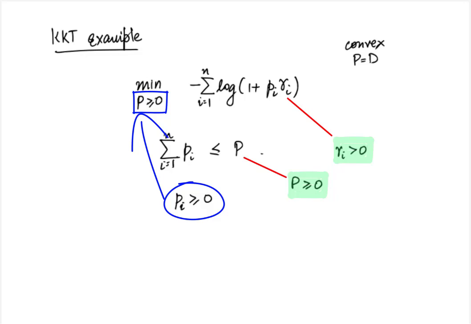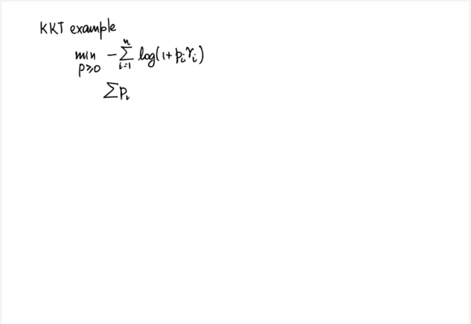Let us associate the dual variable lambda with the constraint summation over i from 1 to n of p_i less than or equal to P. So let us write down the modified problem formulation. We need to minimize over p non-negative the minus of sum over i of log(1 + p_i γ_i) subject to sum over i of p_i less than or equal to capital P. Let the primal dual optimal pair be given by p star, lambda star, and let us write down the KKT conditions.